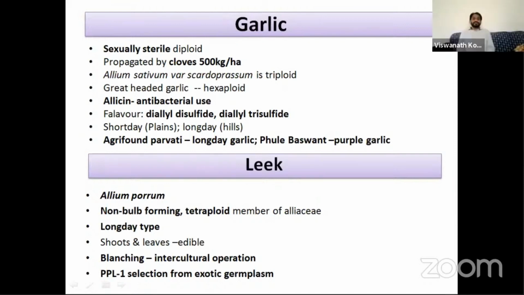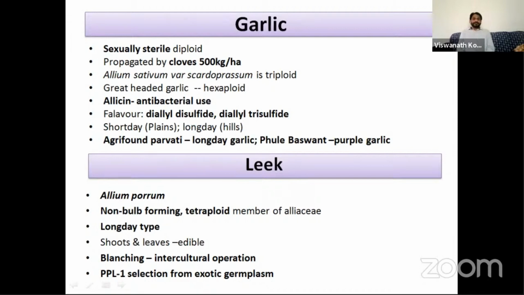In seed technology, we call anything a seed. It may be a tuber, a stem cutting, a clove, or a bulb. Botanically it may change, but from the seed technology point of view, we call all of them seeds. So the seed rate here means the cloves only. The garlic seed rate is 500 kg per hectare.